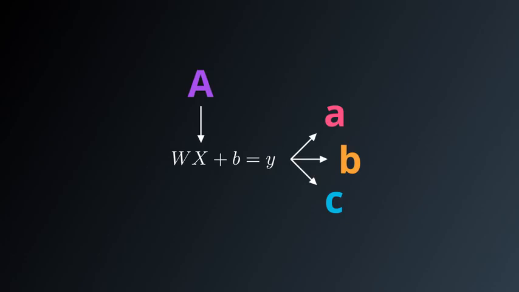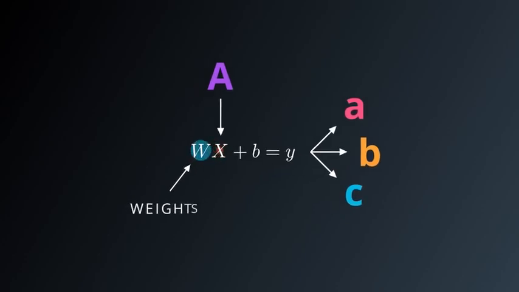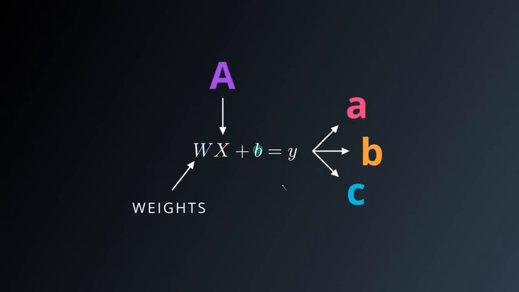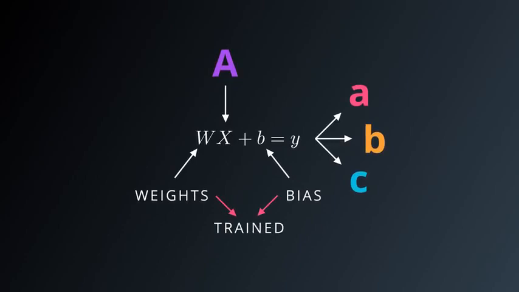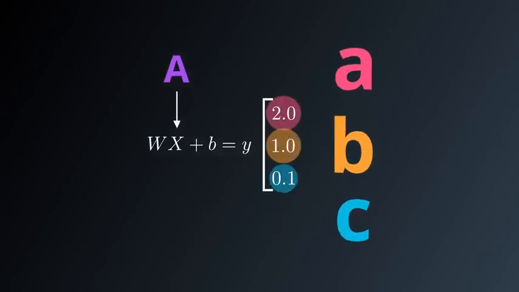Throughout, we'll denote the inputs by x, the weights by w, and the bias term by b. The weights of that matrix and the bias is where the machine learning comes in. We're going to train that model. That means we're going to try to find the values for the weights and bias which are good at performing those predictions. How are we going to use those scores to perform the classification?